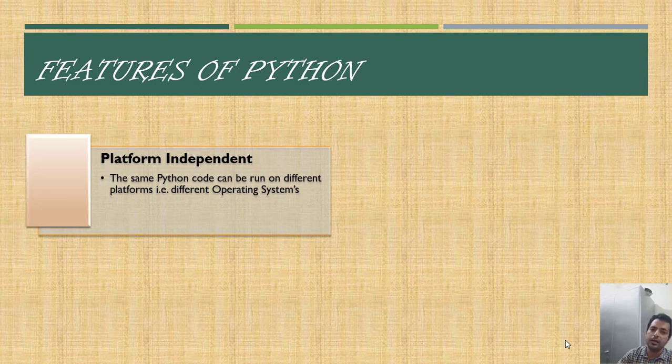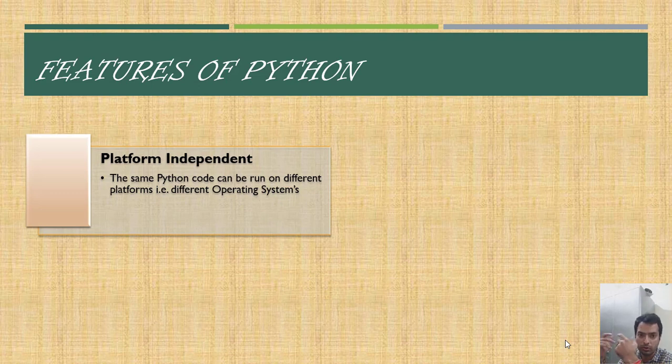The Python code is first of all translated into some intermediate code, that is the byte code. We can take that byte code to any other system on which we want to do the same desired work for which we had written the code. We just need to have the PVM over there, and the byte code will execute as it was executed on the machine on which it was written and executed for the first time.